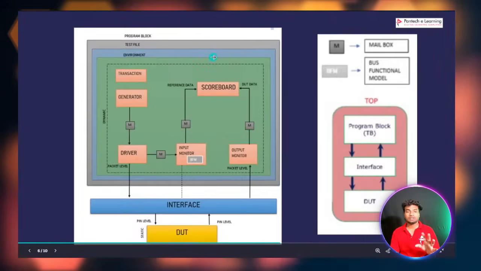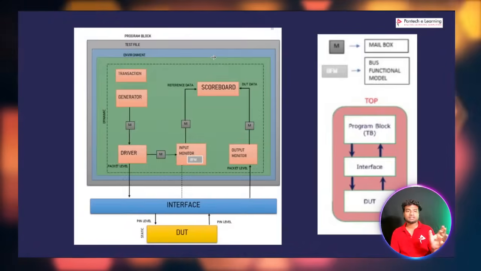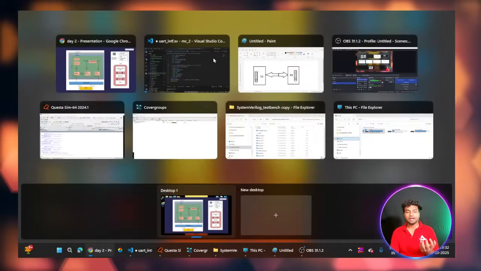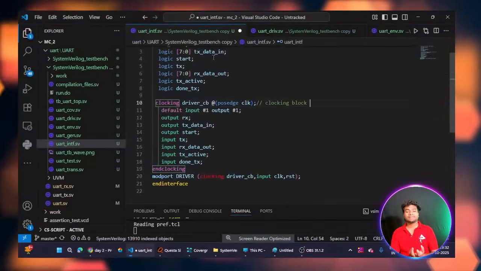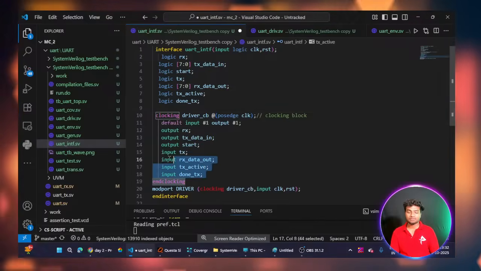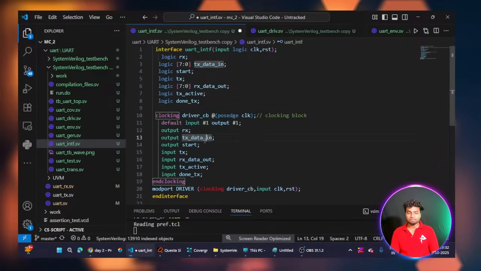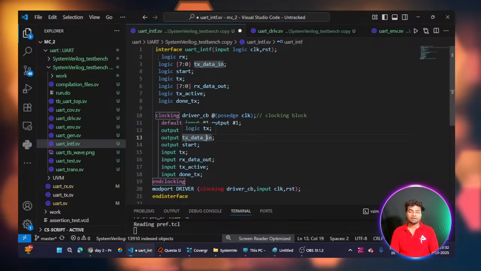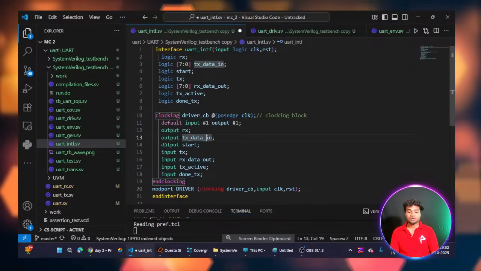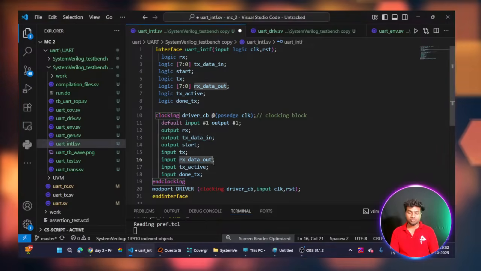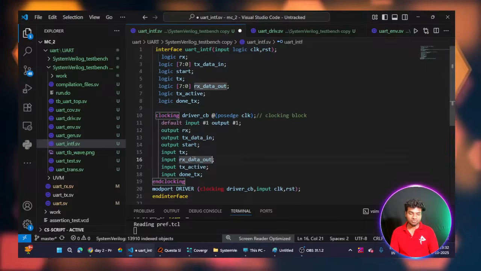So this is like vice versa, and we have to give the directions. You can give the direction inside your interface block by using the clocking blocks. You can see here output RX, output data TX underscore data in, output start, and input TX and RX data out. So you can see here this is input for the test bench.